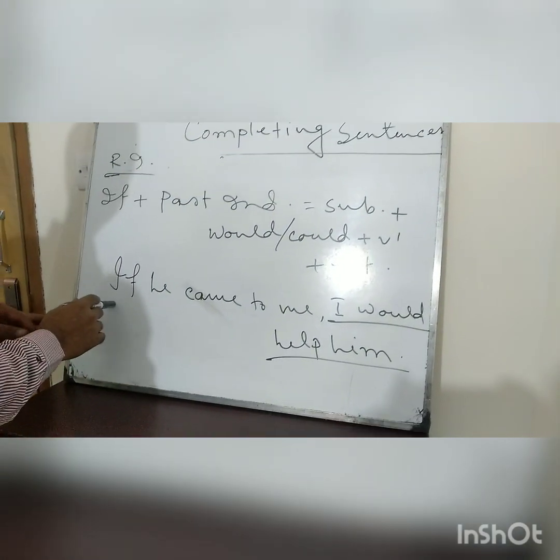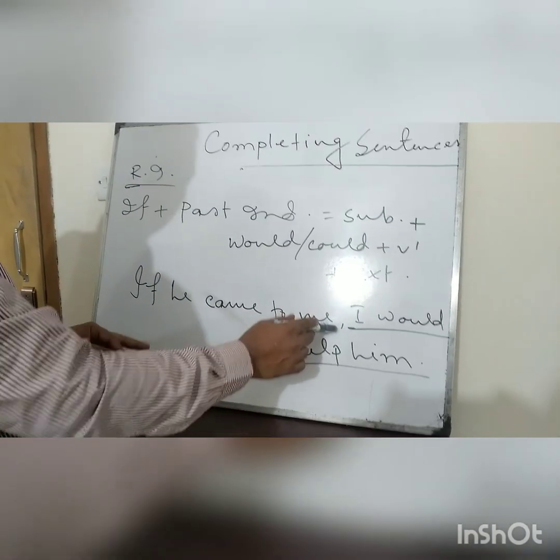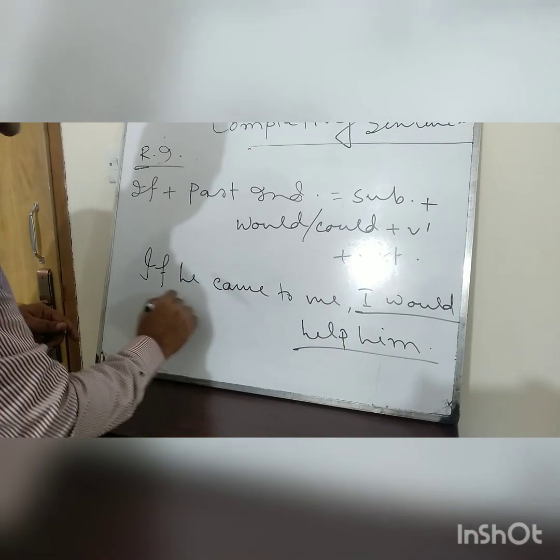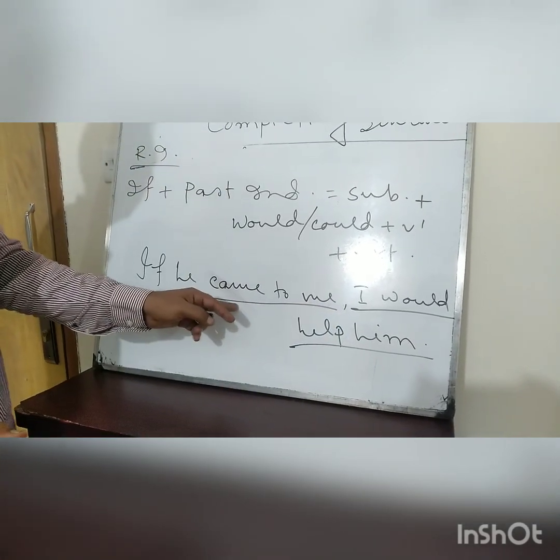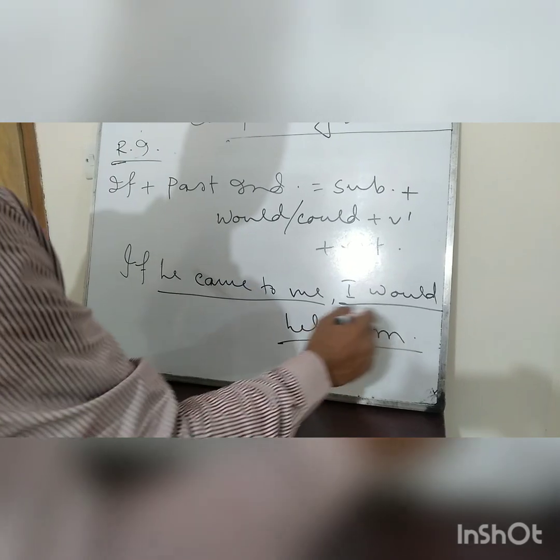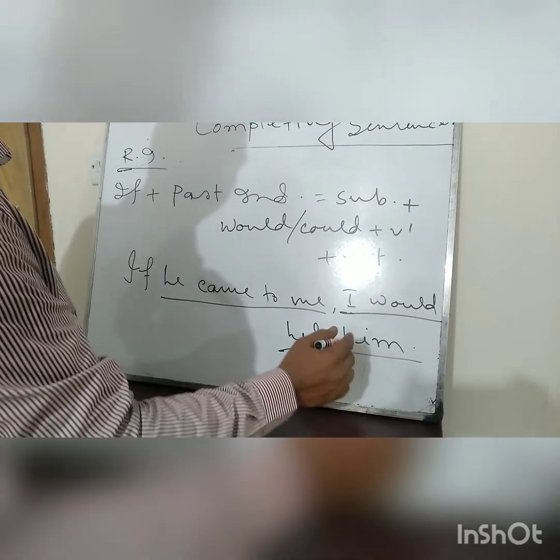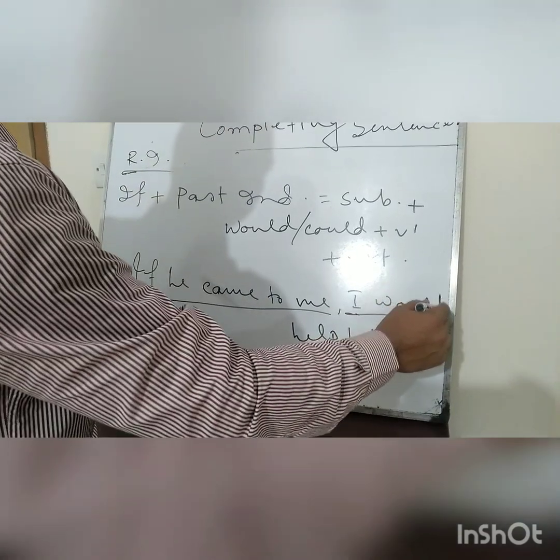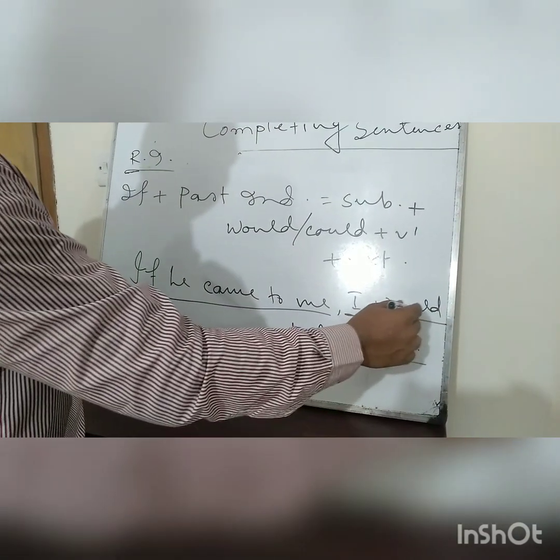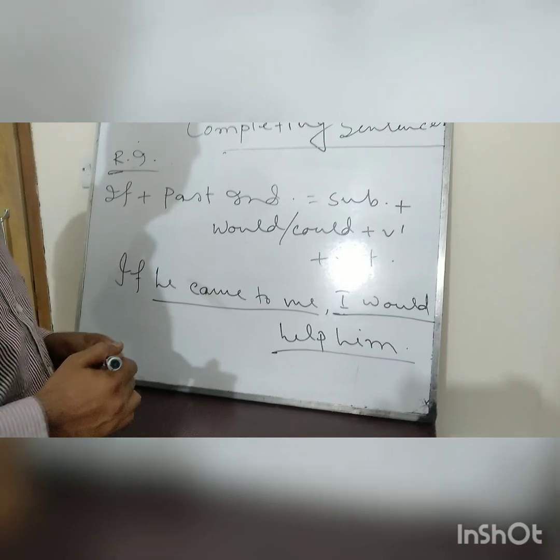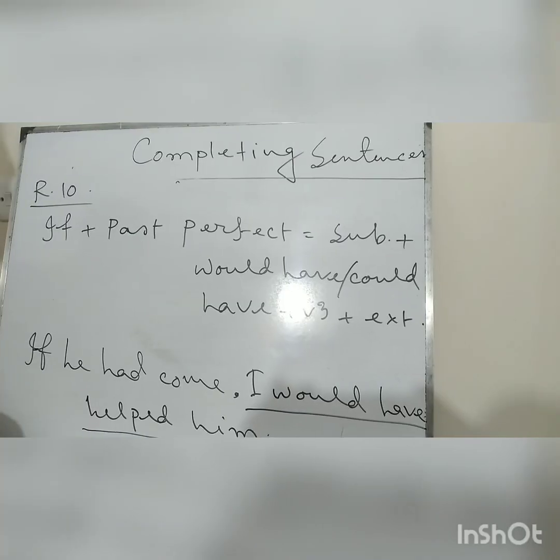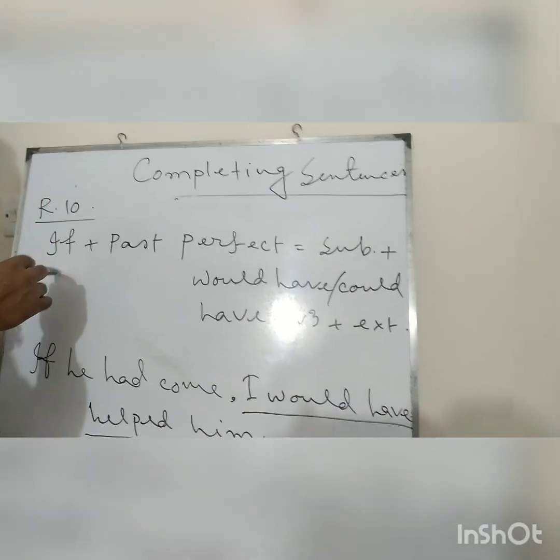Now let's see an example. If he came to me, I would. Look at this sentence. This is a past indefinite sentence. So in this part we have written, I would help him. Here you could also use could instead of would. Okay. Now let's go to rule number 10.